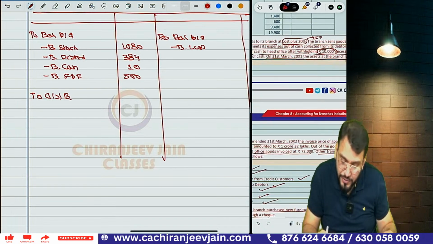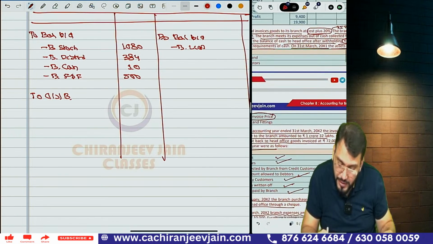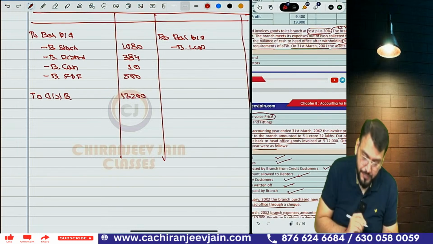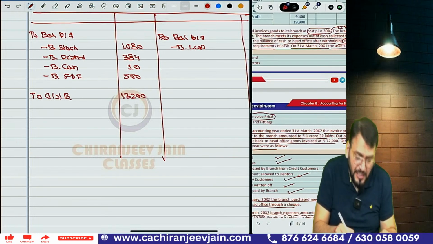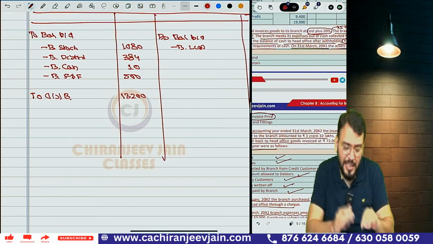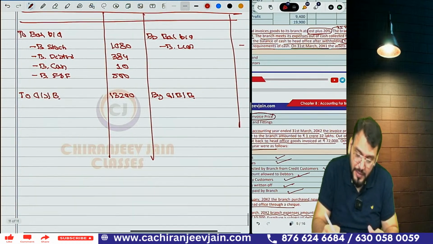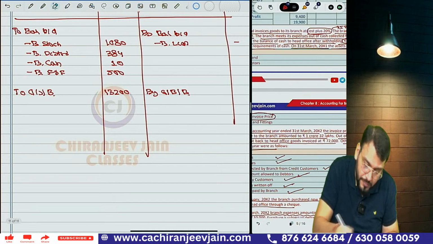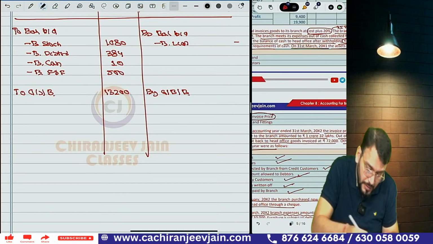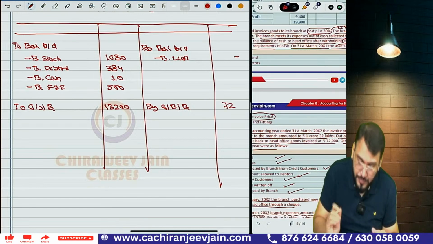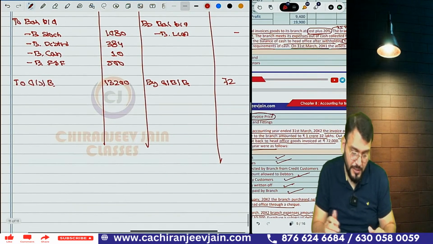Goods sent to branch, how much? It is 1 crore 32 lakhs. Can you see? In this way, we need to eliminate load also. That elimination will be done at the end. Then there is goods sent to branch return, which is 72,000. We write down 72. This you have understood? Yes, sir.